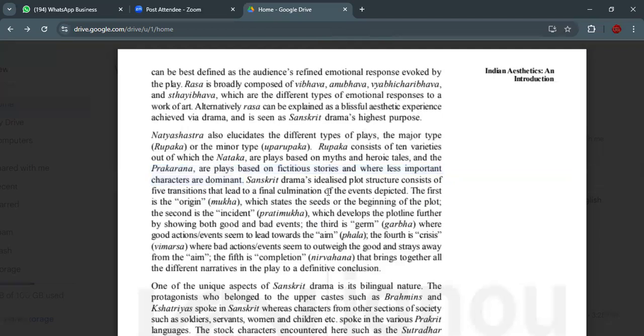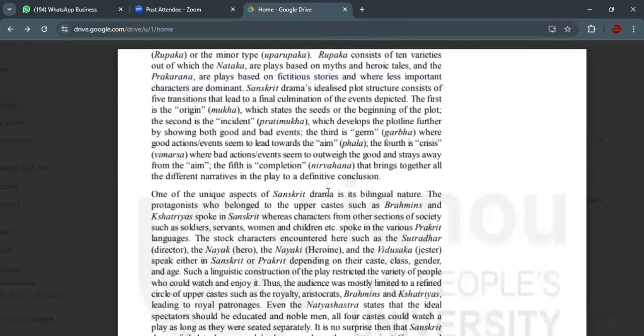Sanskrit drama's idealized plot structure. Okay, Sanskrit drama's idealized plot structure consists of 5 transitions. You can see the transition moving from one to the other. What do you mean by idealized? You know, kind of the perfect. So Sanskrit drama's perfect plot structure consists of 5 transitions that lead to a final culmination of the